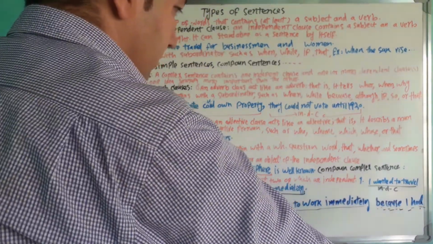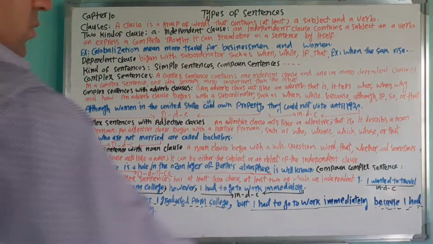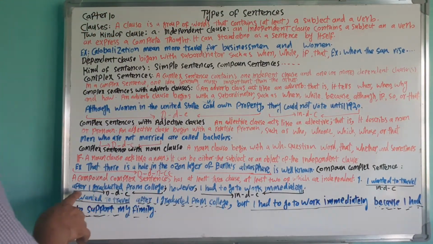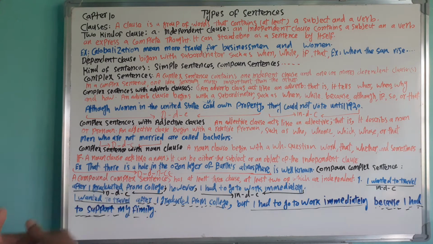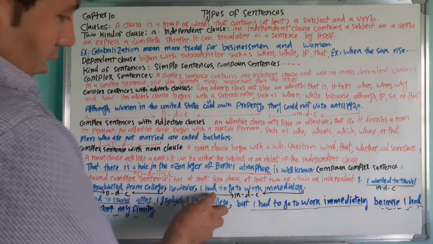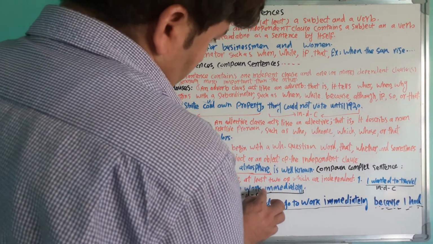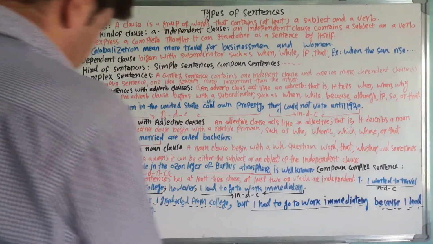After I graduate from college, it's a dependent clause. However, it's a sentence connector. I had to go to work immediately. It's an independent clause. We have two independent clauses and one dependent clause.